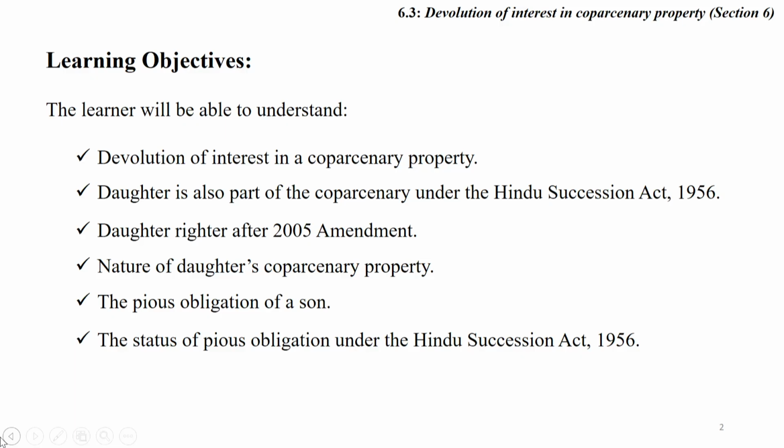We will understand what the rule is, how the Supreme Court interpreted section 6, and what the status and rights of the daughter are after the amendment in section 6 in 2005.